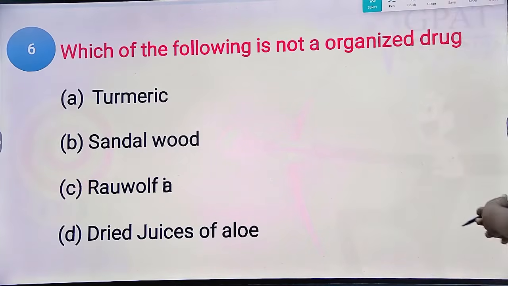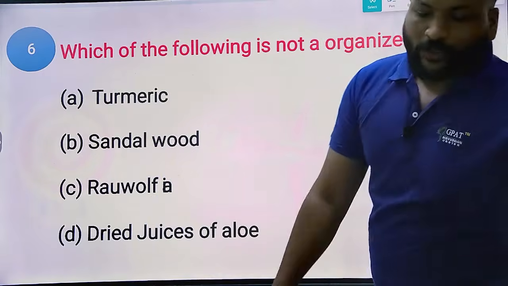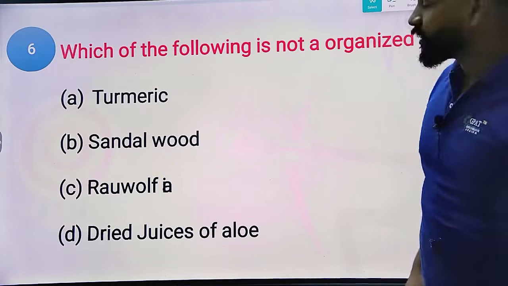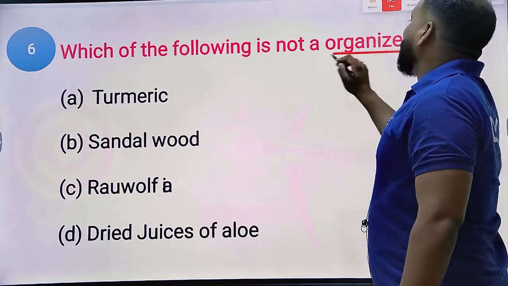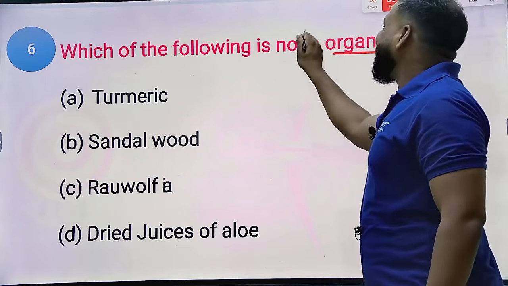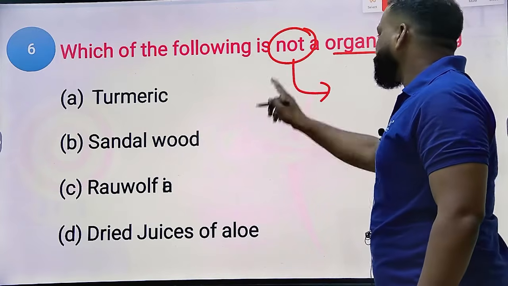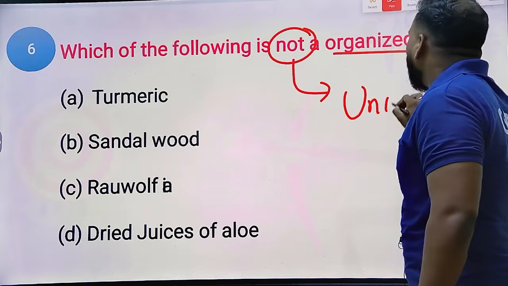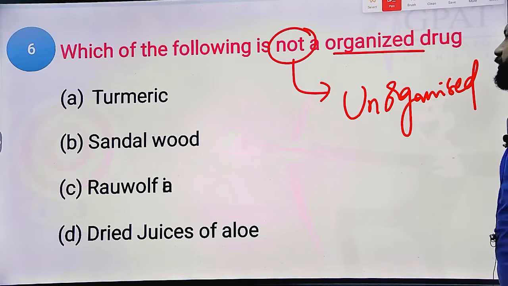Which of the following is not an organized drug? What do you mean by first of all organized drug? Okay, they're asking which of the following is not an organized drug, which means indirectly they're asking which of the following is an unorganized drug. And first of all, what do you mean by unorganized or organized?